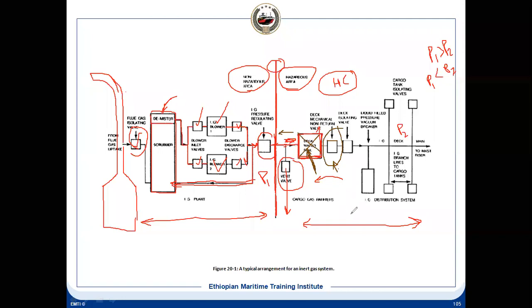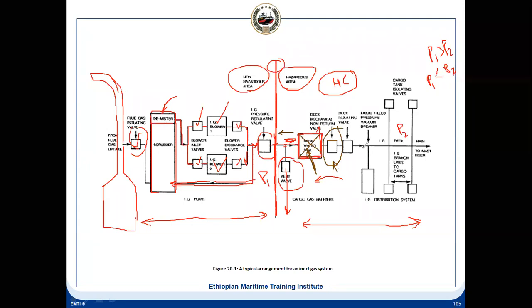So there is pollution as well as a fire hazard in the non-hazardous zone. But if you have a mechanical non-return valve, it will prevent that oil from flowing this side, so it will prevent pollution as well as the fire hazard to the non-hazardous zone in the engine room.